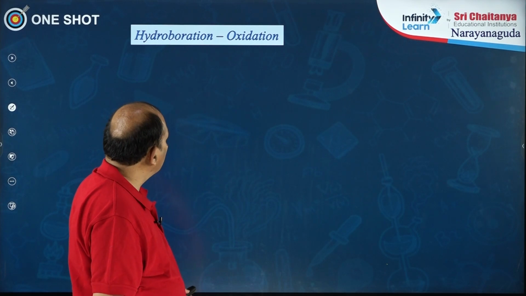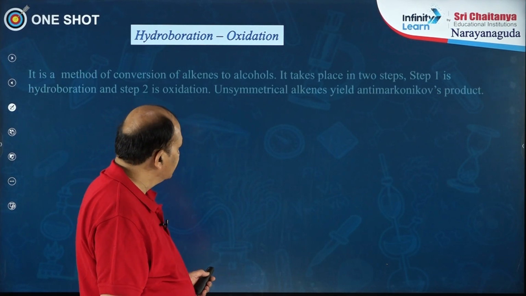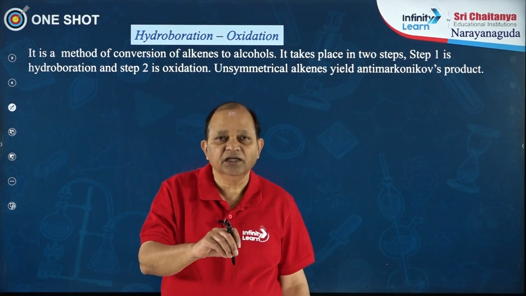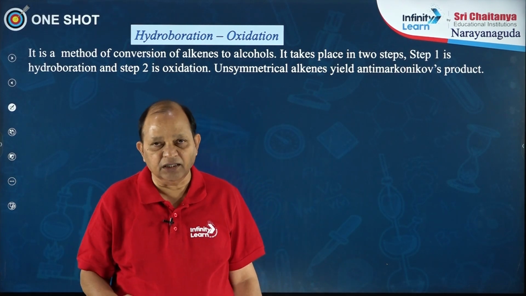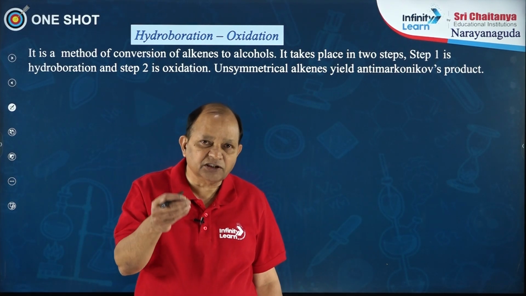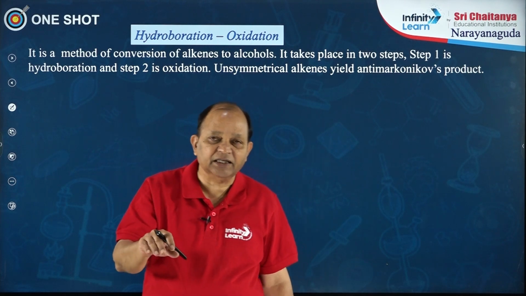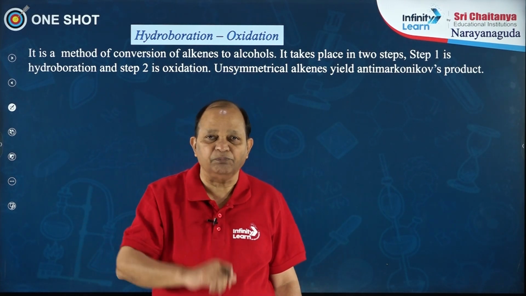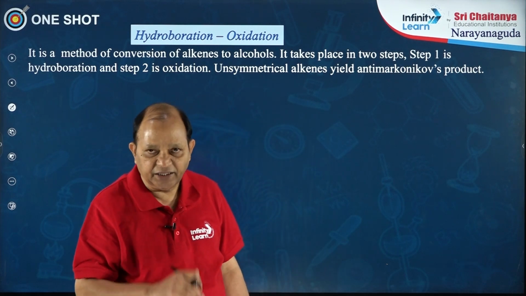Next, hydroboration oxidation reaction. This is also an interesting reaction. In this method, from alkenes we can prepare alcohols. If you start with an unsymmetrical alkene, the product is an alcohol, but an anti-Markovnikov product is obtained in this reaction.